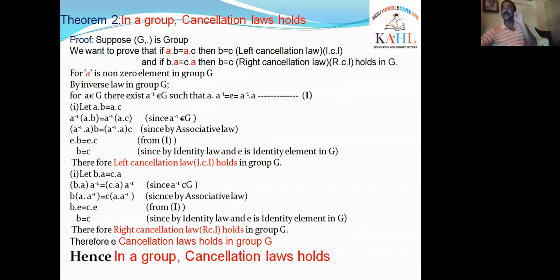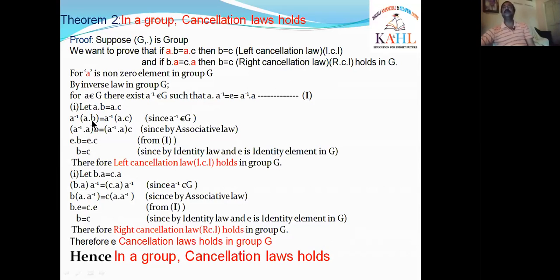Now by using the inverse, the fourth law in G: for A belongs to G, there exists A inverse belongs to G such that A inverse A is equal to E is equal to A A inverse. I am simply writing the inverse law from the definition of the group.